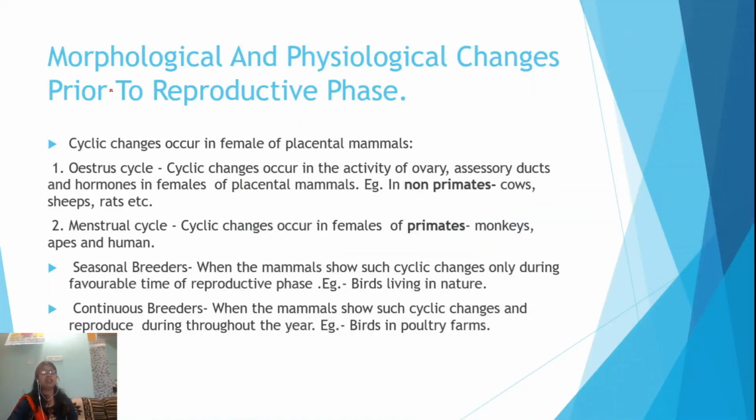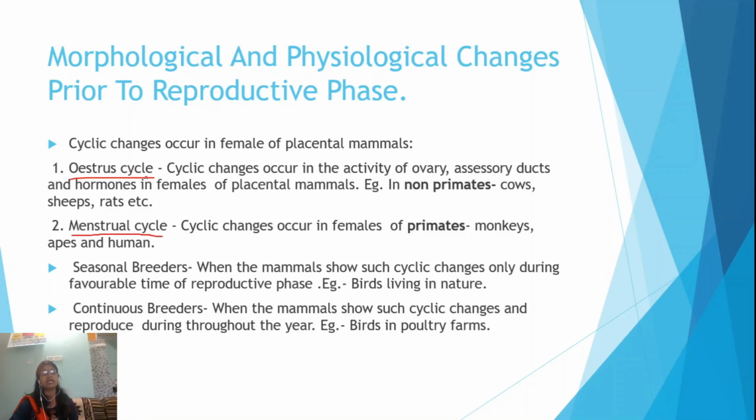Now we'll discuss some changes which occur in the female or male during the reproductive phase. Generally in the female of placental mammals, cyclic changes occur just prior to the reproductive phase, which are known as the estrous cycle and menstrual cycle.